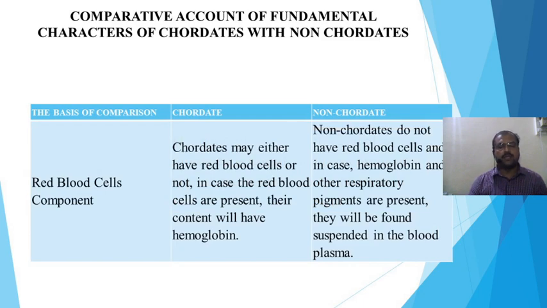About red blood cells, chordates may either have red blood cells or not. In case red blood cells are present, their content will be hemoglobin. In non-chordates, they do not have red blood cells, and in case hemoglobin and other respiratory pigments are present, they will be found suspended in the blood plasma.